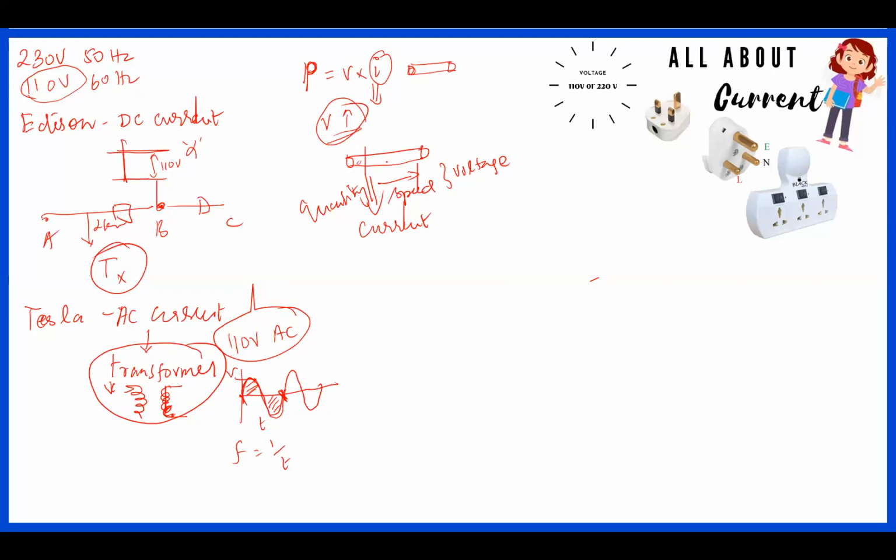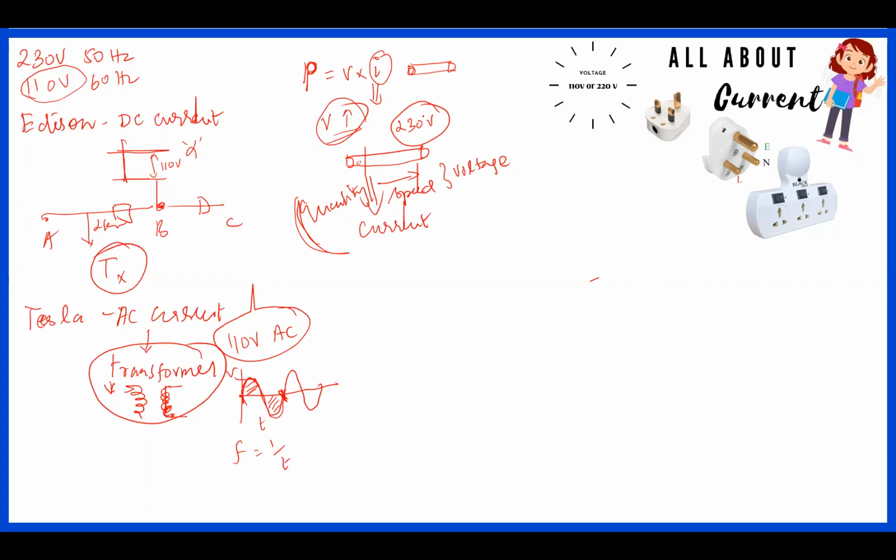The force at which these electrons move in a system, in a circuit, is what we call the voltage component. So when we think about quantity, as I mentioned earlier, you have to increase the diameter. That's why they propose this type of 230 volt compared to that of 110 volt.